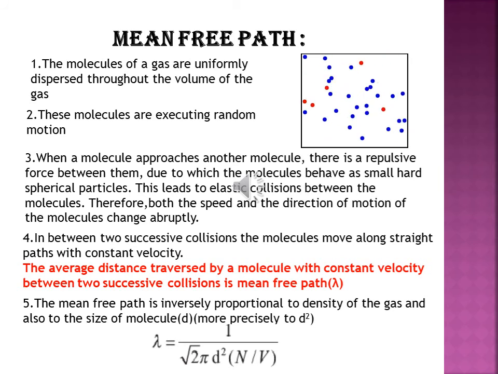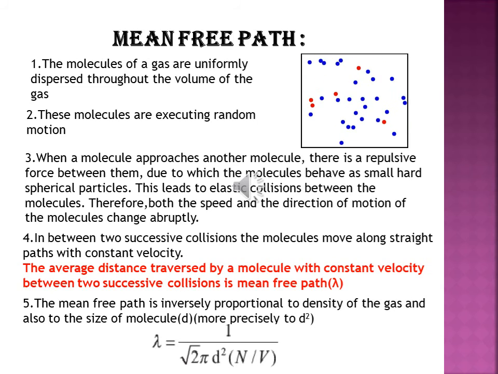So the average distance traveled by the molecule with constant velocity between two successive collisions is called the mean free path, and it is denoted by lambda. Again I am repeating, the average distance traveled by a molecule with constant velocity between two successive collisions is the mean free path, and it is denoted by lambda.